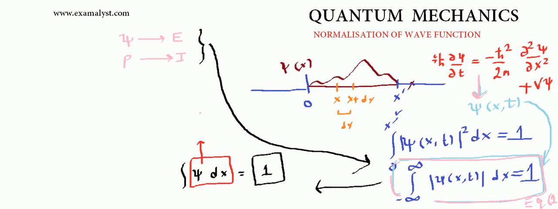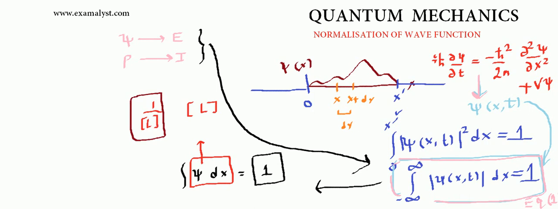Since the dimension of dx is length, to make it dimensionless, psi must have a dimension of 1 by length. Okay, this is quite something very interesting. So this is the dimension of psi.